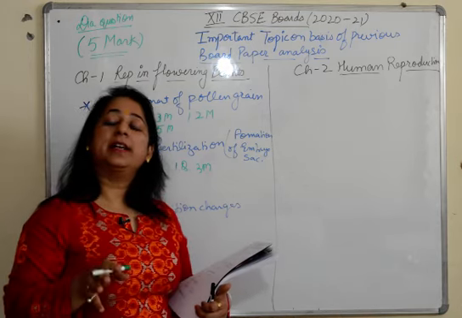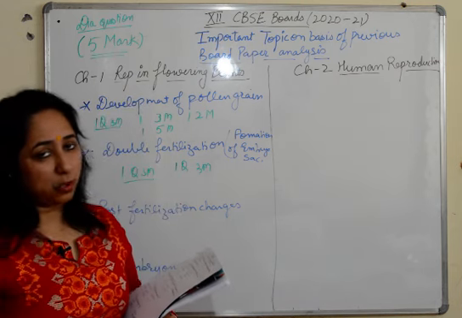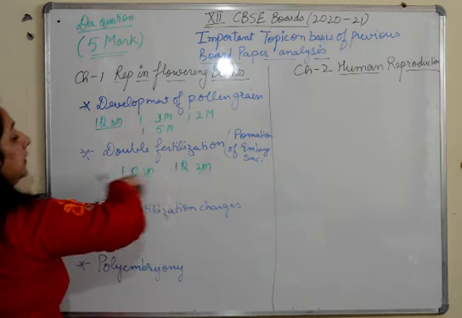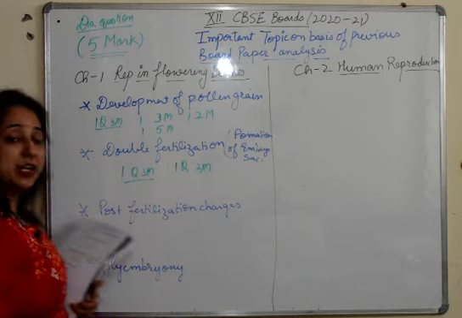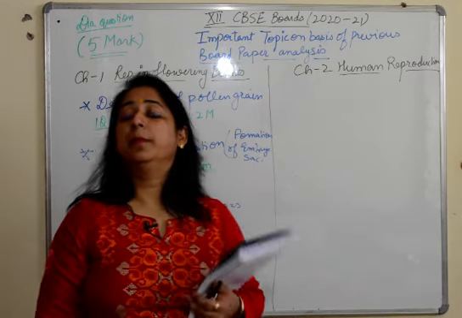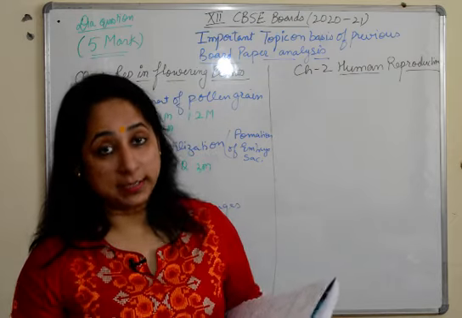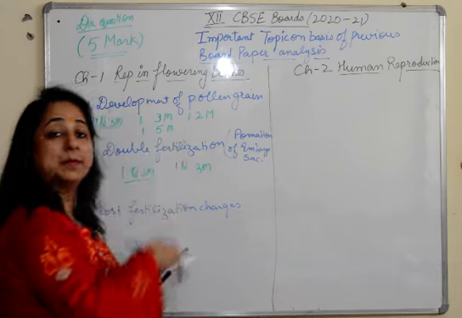I'll be telling you the chapters where there are no 5-markers, only 2 to 3 markers, and I'll tell you the topics also. But from this chapter, development of pollen grain, double fertilization, formation of embryo sac, post fertilization change and polyembryony are the topics from where multiple questions have been asked under 2 marks, 3 marks and 5 marks, which make these topics important.